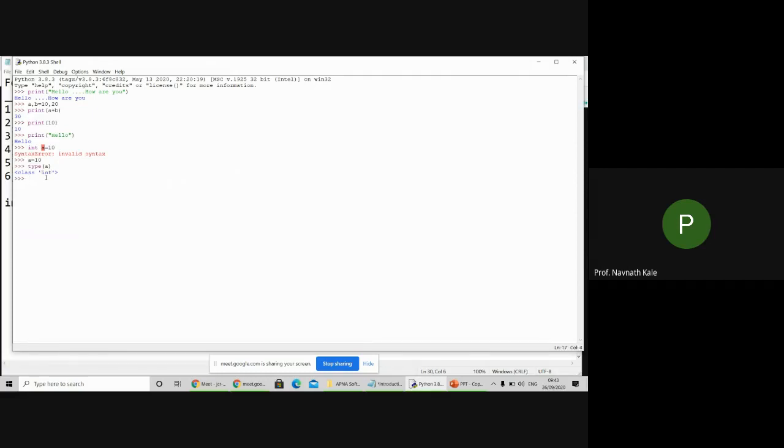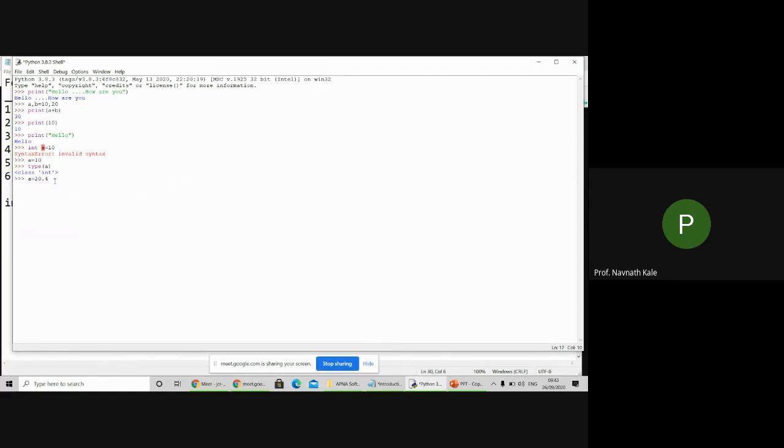Suppose I'm writing a equal to 20.4. We know this is a float value. Please listen carefully: based on the provided value, the variable type is decided. That is what is called a dynamically typed programming language.